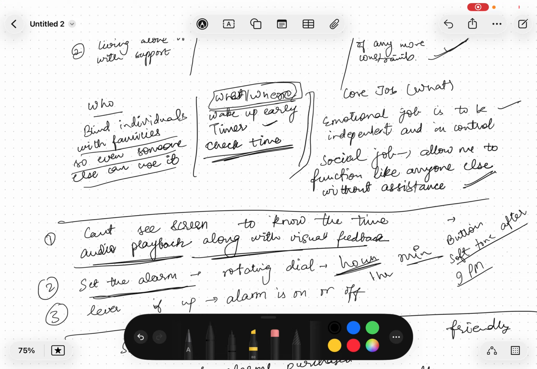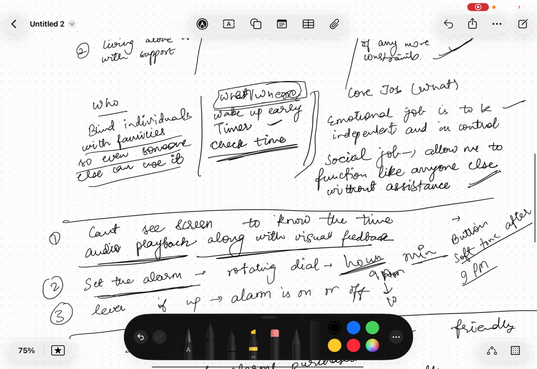If it is 9 a.m. and they have rotated it once, it will go to 10 a.m. If they rotate more, it will go to 11 a.m. And same for minutes, you can have 5 minutes, 10 minutes, 15 minutes. You don't need to be ultra precise, because it's very rare that they want to set 9 a.m., 1 minute, that kind of thing.